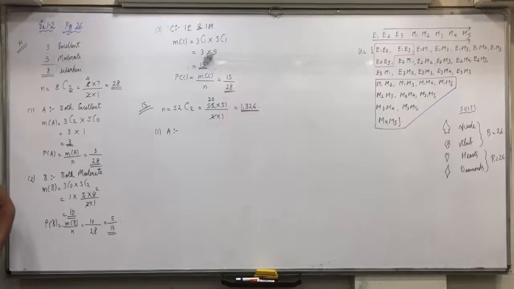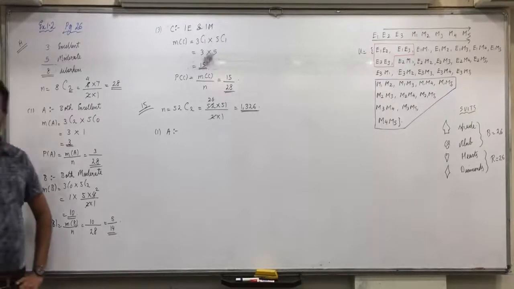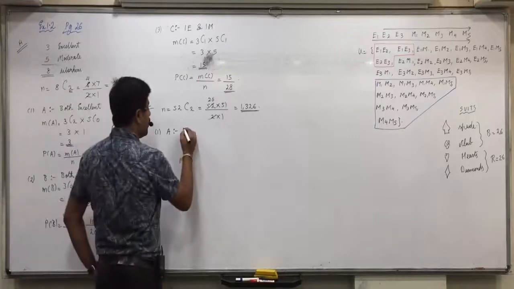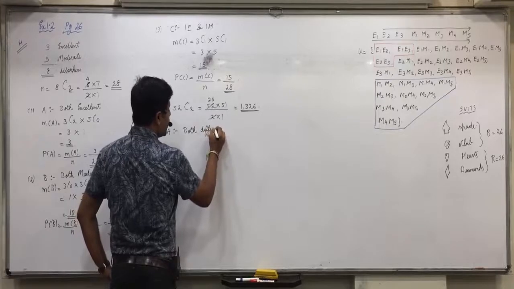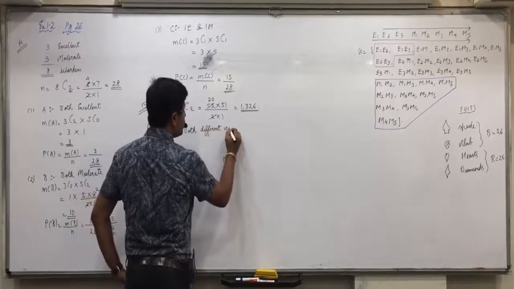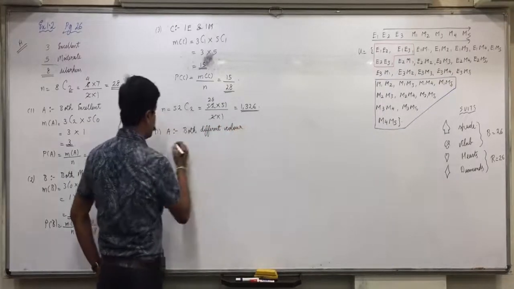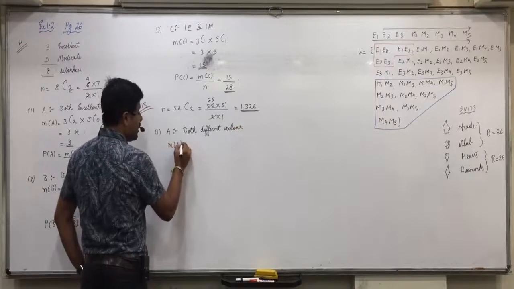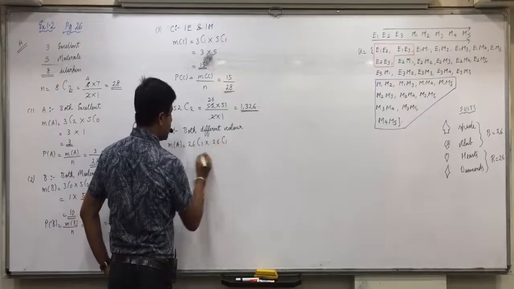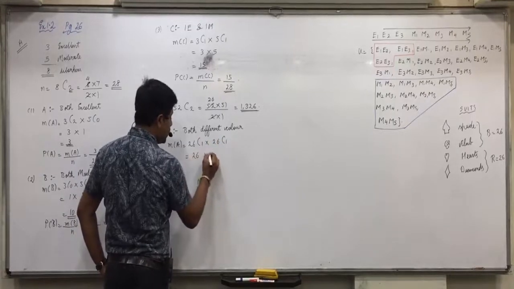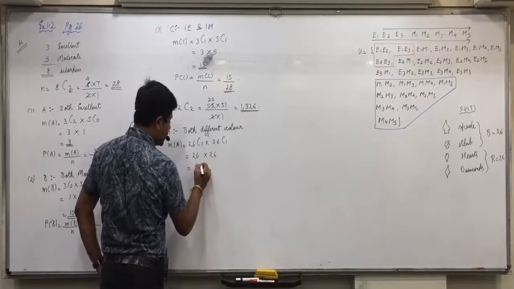Let event A be the event that both the cards are of different color. Directly we'll say n(A) is 26C1 into 26C1. 26 into 26, 676.